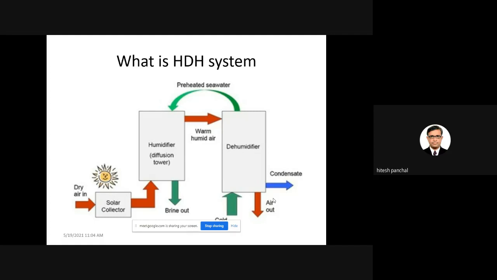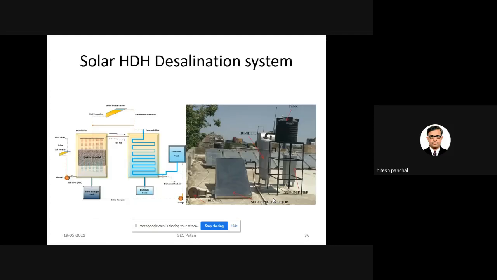Actually, in the HDH system many researchers have done work, but today I will share with you my research work, because I received one grant from DST to carry out research work on the HDH system. Now, what is the solar HDH system? In the solar HDH system, you can see a solar air heater is used. It supplies the hot air from a blower. It passes through the humidifier. In the humidifier, packing material is used.